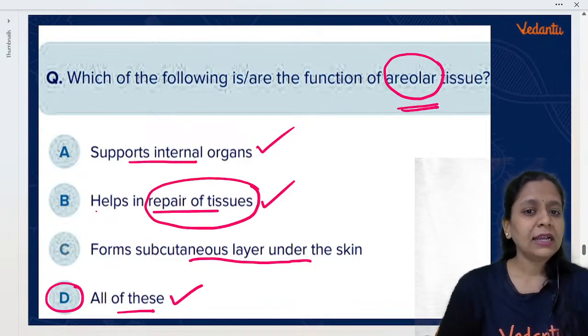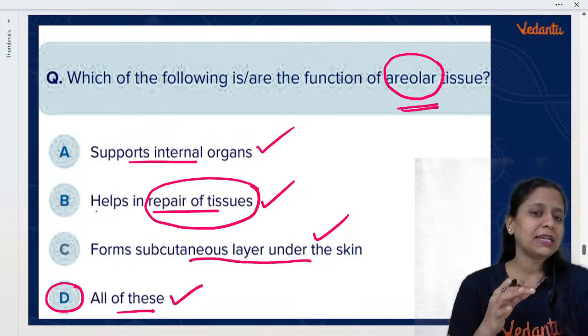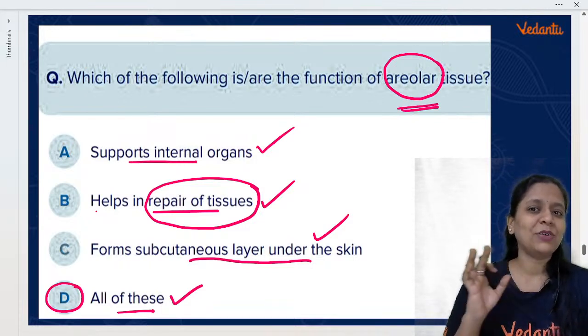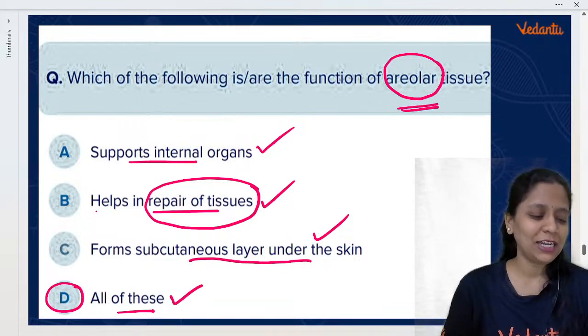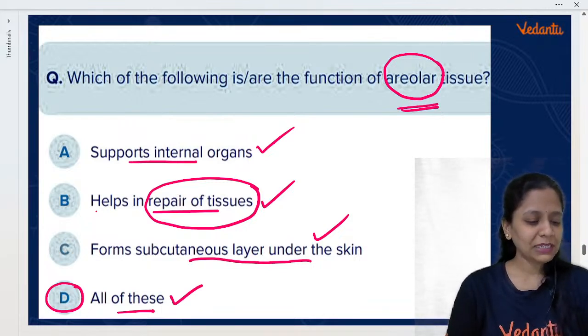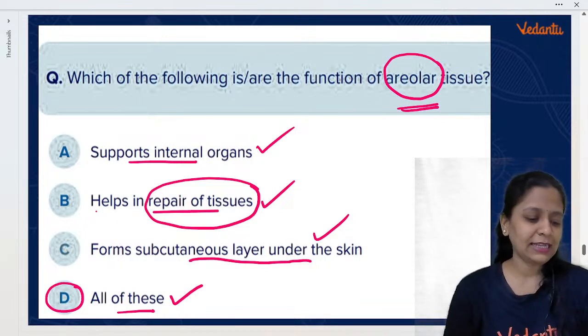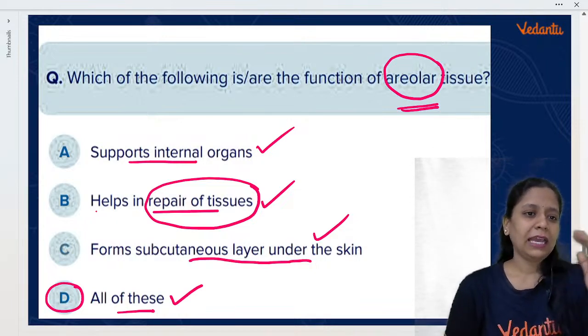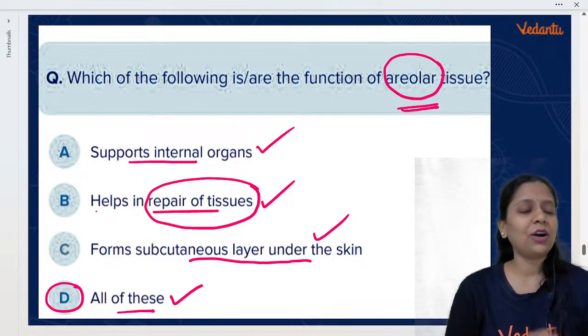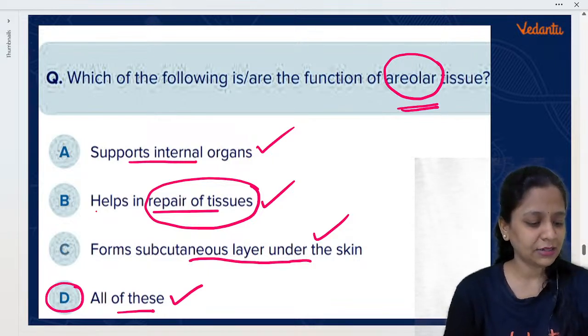Then the formation of a subcutaneous layer under the skin is also because of areolar tissue. Hi Ramakrishna, good morning. Shrikant, yes, absolutely right, very good. A, B, C, all are correct. That is why all of this is the right answer. Okay. Yes, Ramakrishna, that's right. All of this is the correct answer.